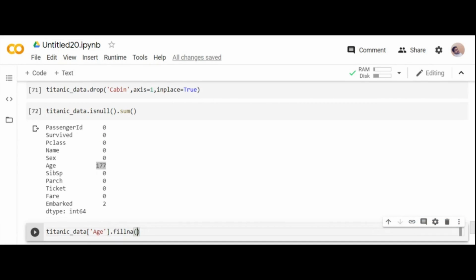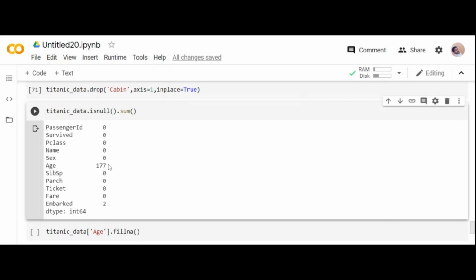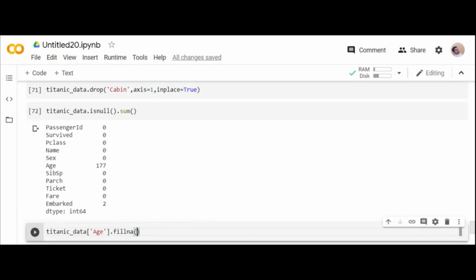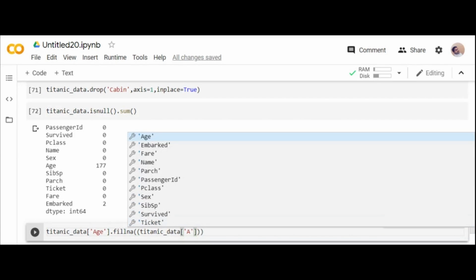I don't want to fill them with zeros. You can fill with 0, but I go for some filling methods, because these filling methods are very important when you are trying to build a model, where you fill them with the mean of the values.